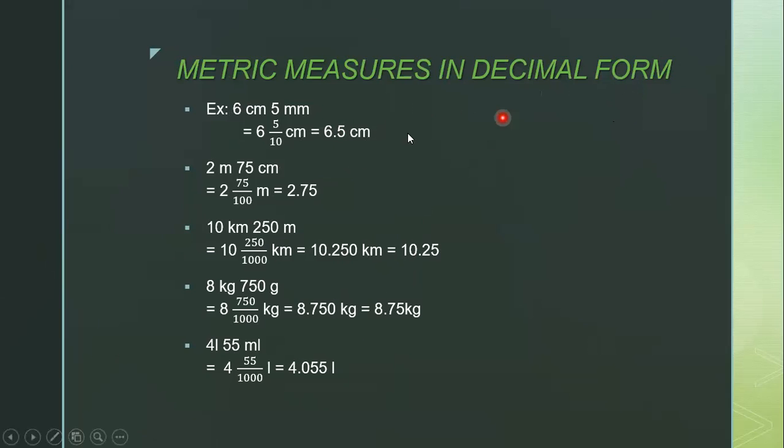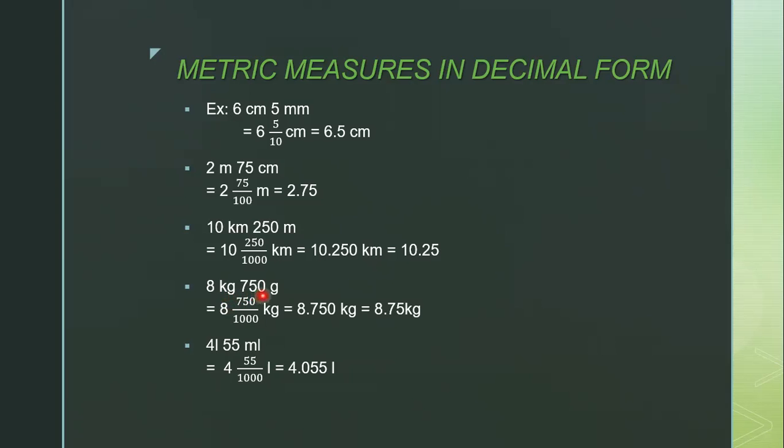Metric measures in decimal form. See here an example of how we write in decimal form. 6 centimeter 5 millimeter: 5 millimeter means 5 by 10, so that is 6.5 centimeter. 2 meter 75 centimeter we write as 2.75 meter. Next, 10 kilometer 250 meters is 10.250 kilometers.